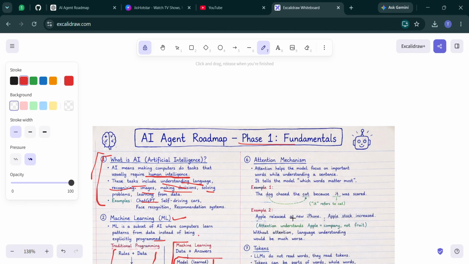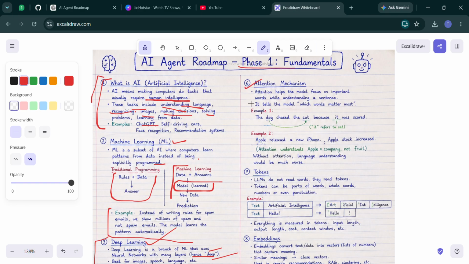Now the sixth important topic is the attention mechanism. Let's understand the magic behind transformers. We understood what a transformer is and the difference before and after transformers. Now we understand the attention mechanism. Attention tells the model what's important. Attention means focus: it helps the model focus on important words while understanding a sentence, telling it which words matter most.